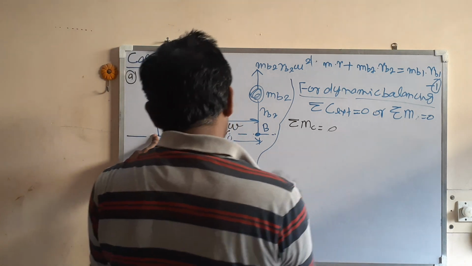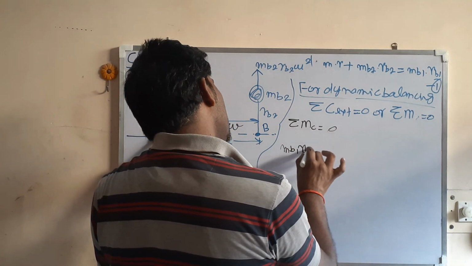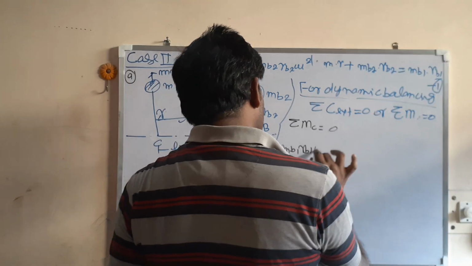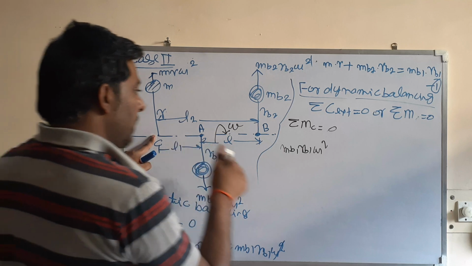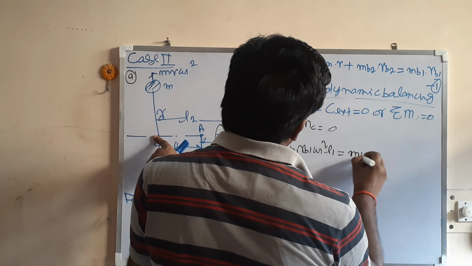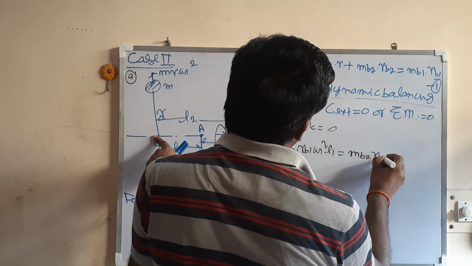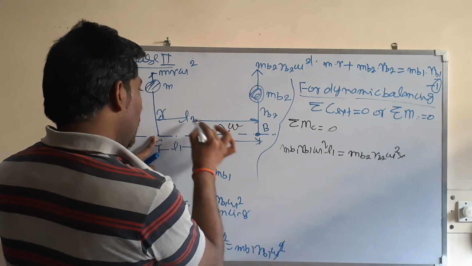So what I am getting from here: mb1 rb1 omega square into L1 is equal to mb2 rb2 omega square into the distance from here to here.